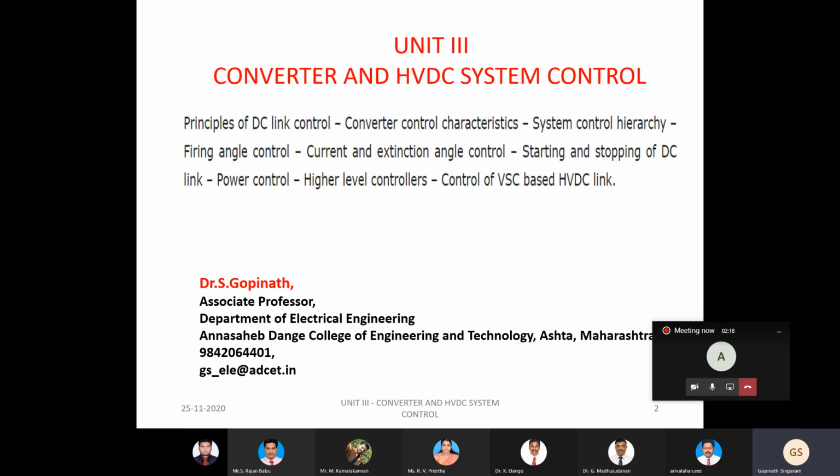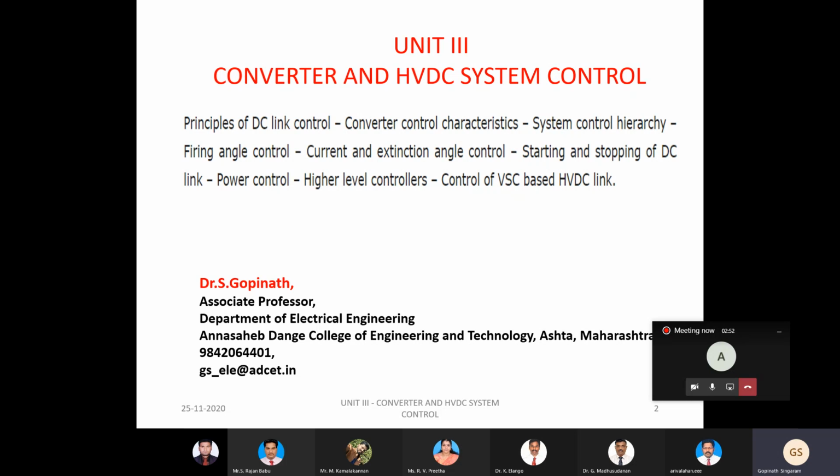We are going to discuss the outline of all these aspects: the principle of DC link control, converter control characteristics, system control hierarchy, firing angle control, current and extinction angle control, starting and stopping of the DC link, power control, higher level controllers, and finally the control of the VSC based HVDC link. Let me emphasize the control characteristics and the system control hierarchy.